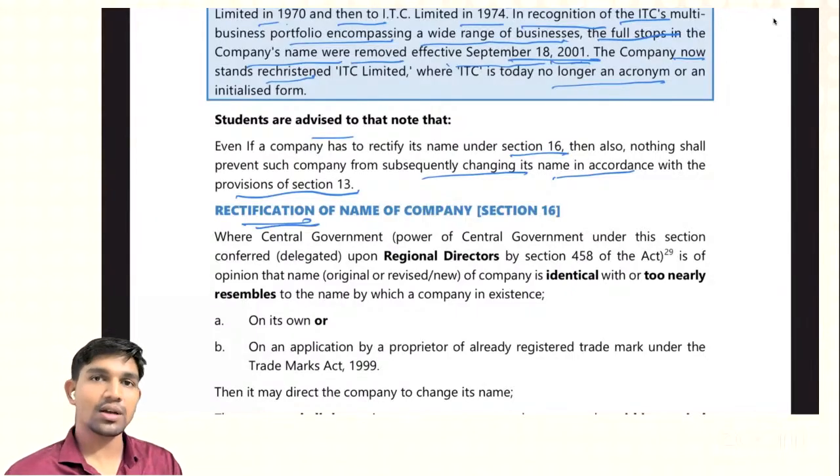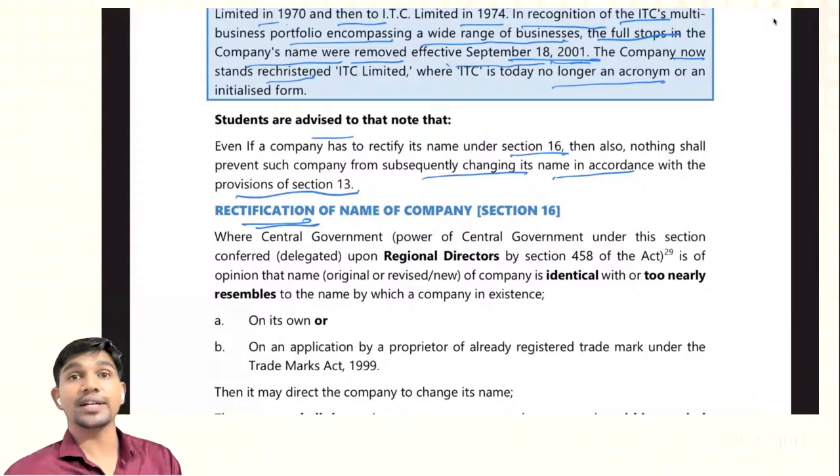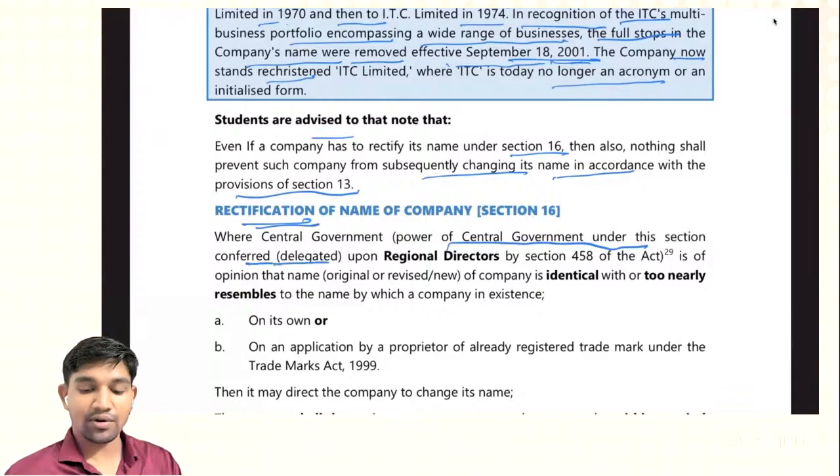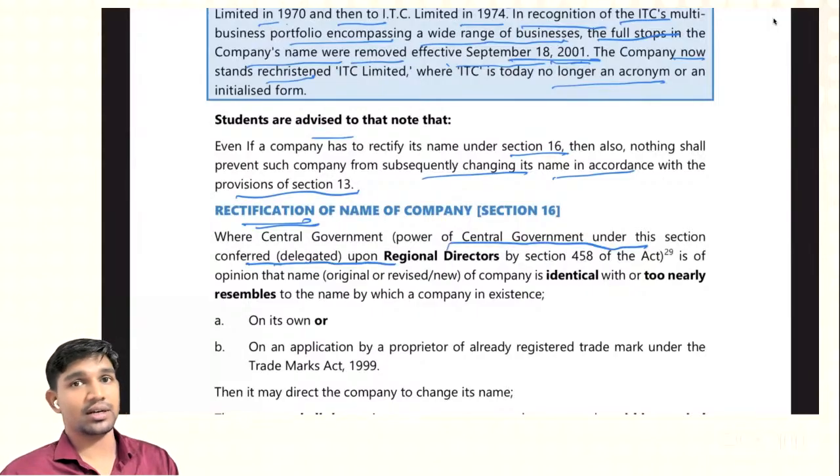So Section 16 is all about rectification of name of the company, where the power of the central government under this section is delegated to the regional director. Now, when you have to change the name of the company voluntarily under Section 13 of the Companies Act 2013, approval is needed, and this power the central government delegated to the ROC. But in the case of Section 16, where rectification of name is the case, in that scenario, the central government